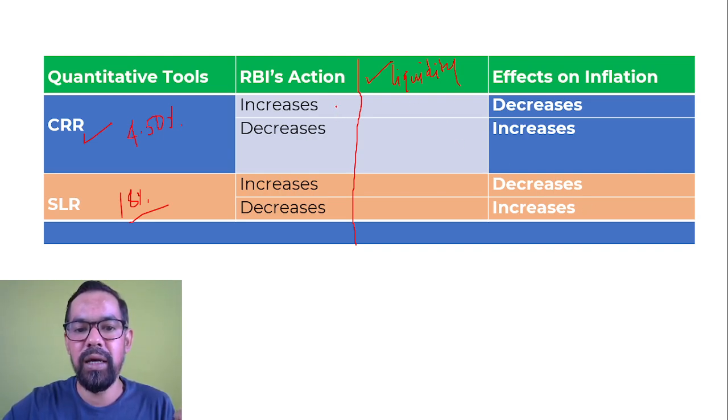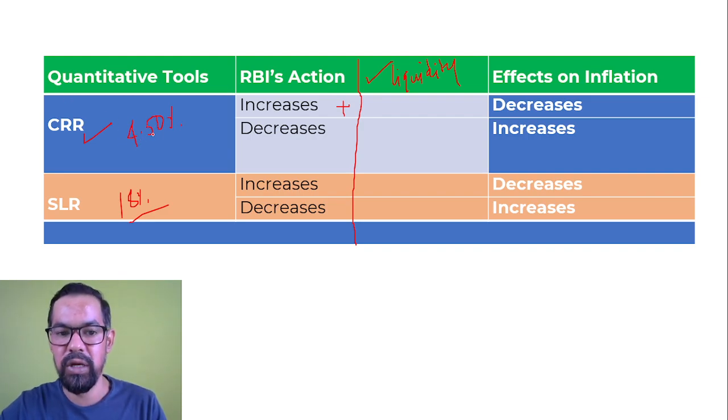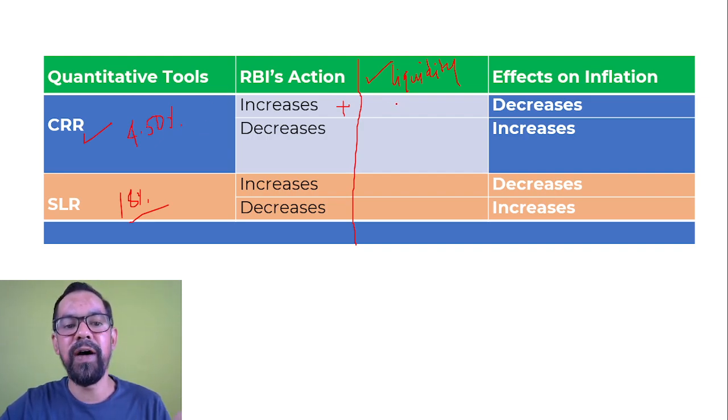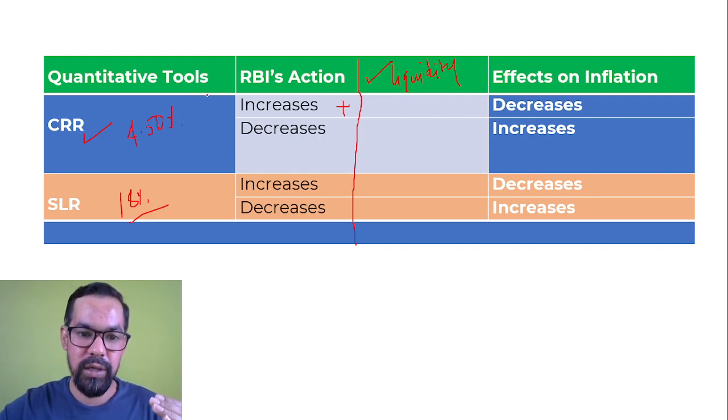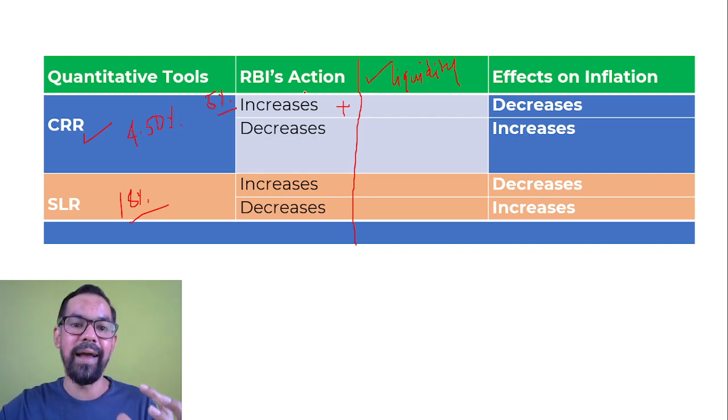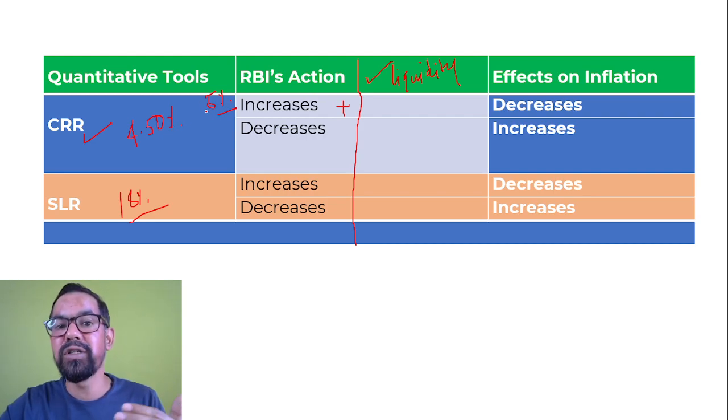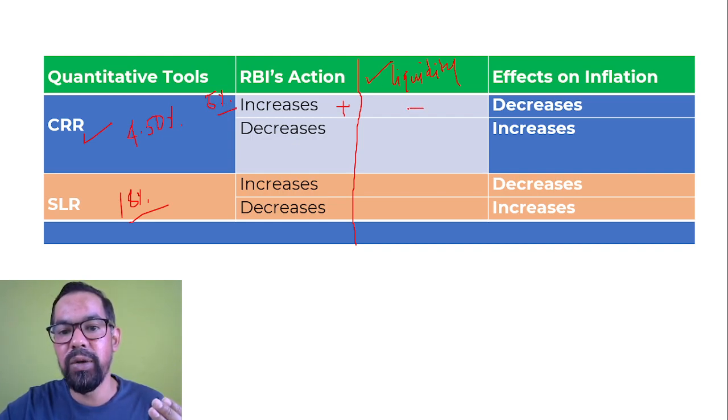So if RBI increases CRR, the current CRR is 4.5%. Suppose that RBI increases it to 5%. Previously, out of 100 rupees, the bank had to deposit only 4.5 rupees with RBI. Now they have to deposit 5 rupees. Which means there is less liquidity in the market, as they have to deposit more money with RBI, right?